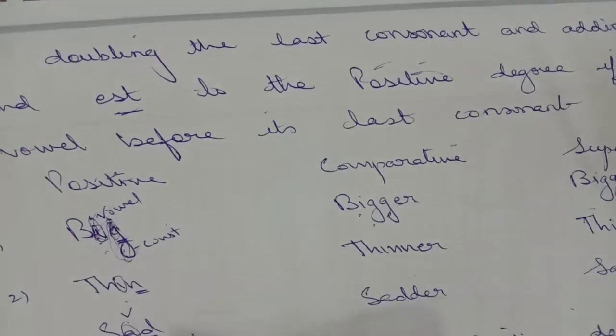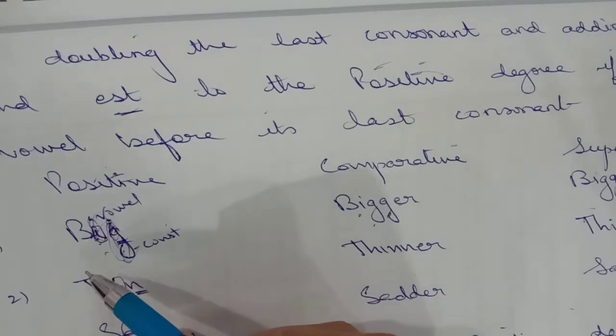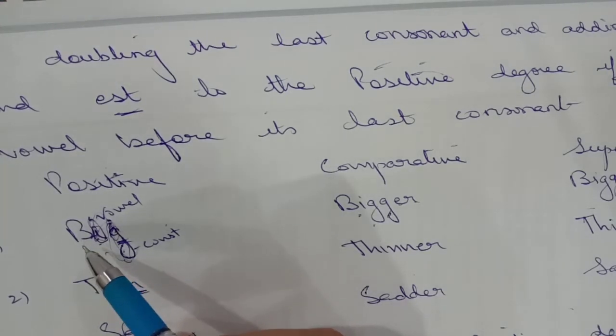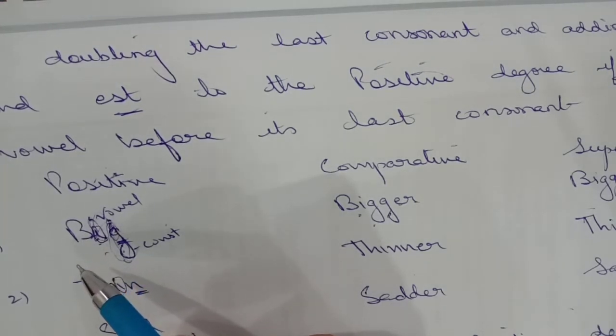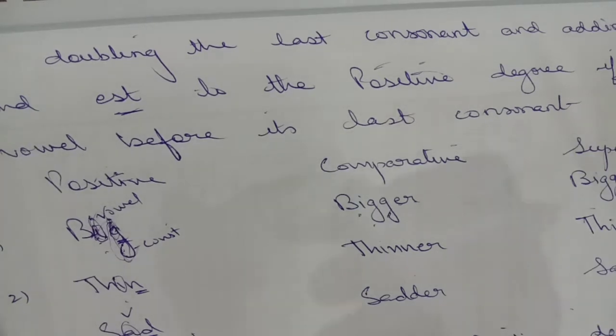And moreover, you can also say this is only a one syllable word. If you pronounce this word, just put your hand below your chin and now say the word big. Big. How many times do you think your jaw moves? Only once. Isn't it? So this is a one syllable word. This is the easiest way to find out.